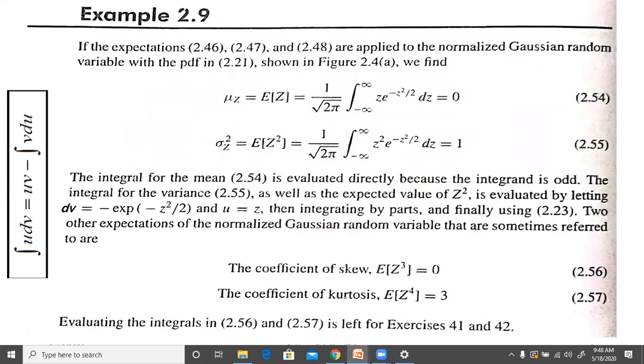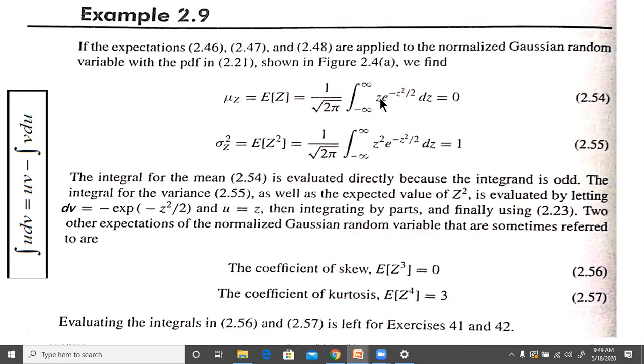Next example: the same expectations are applied to the normal Gaussian random variable with the PDF given in 2.21. Then you'll get mu z as E of z equal to this whole thing. You can write it here: 1 by root 2 pi, the integral from minus infinity to infinity of z e to the power of minus z squared by 2 dz. So if you take the PDF, you'll get 1 by root of 2 pi e to the power minus z squared by 2. Now z is multiplied because we are asking for expectation, and then the integration is between minus infinity and infinity.